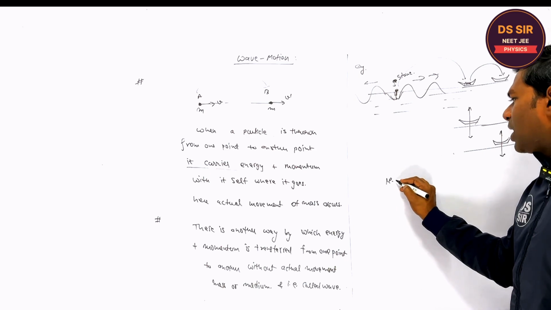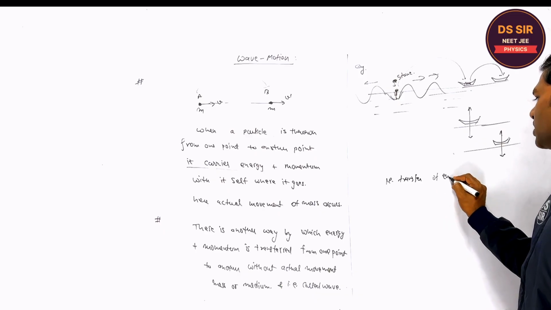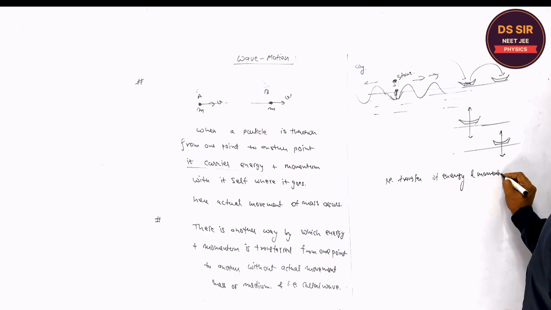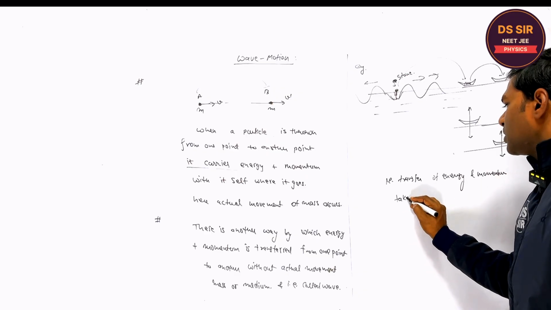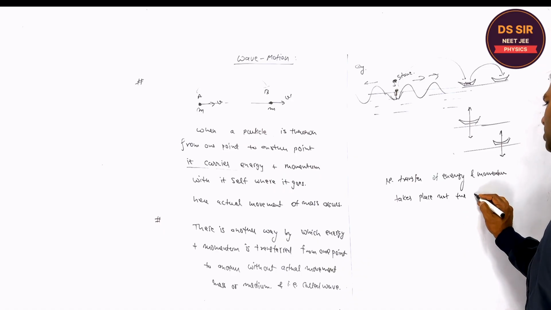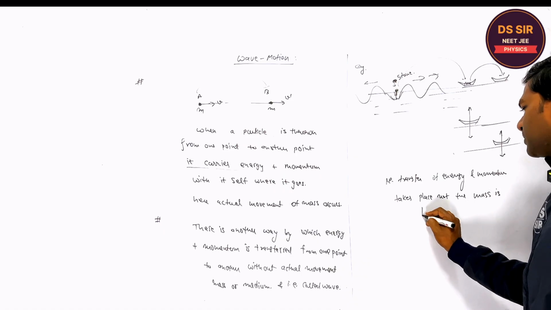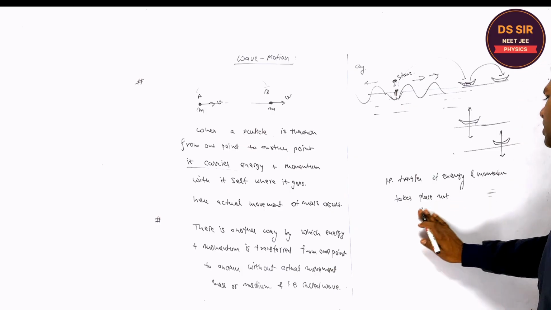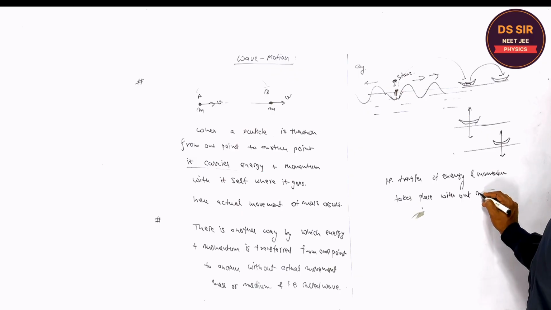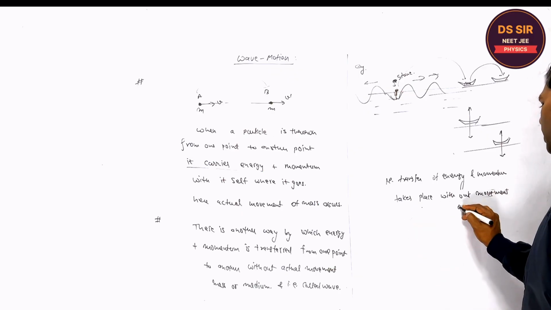That is, transfer of energy and momentum takes place, not the mass, or you can say it takes place without movement of mass.